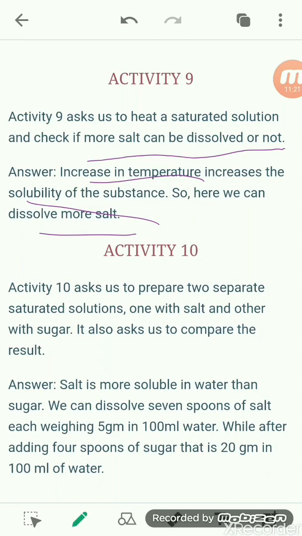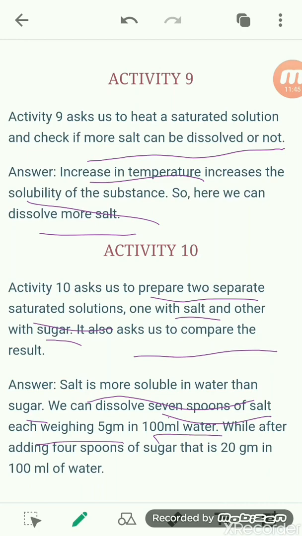The next one is: prepare two separate saturated solutions, one with salt and the other with sugar. It also asks to compare the results. You see, salt is more soluble in water than sugar. So we can dissolve 7 spoons of salt, each spoon weighing 5 gram, in 100 ml of water.